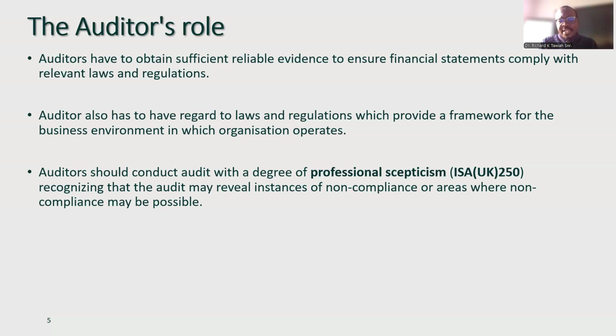As an auditor, we must always employ professional skepticism, where we question anything which does not comply with laws, regulations and frameworks. We need to keep those in mind. Professional skepticism means recognizing that the auditor may reveal instances of non-compliance, or areas where non-compliance may be possible, so we have to flag all those things out.